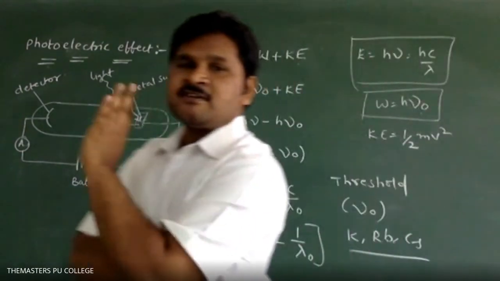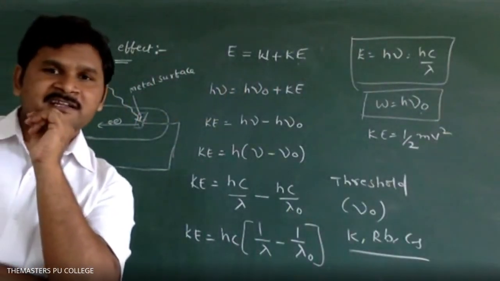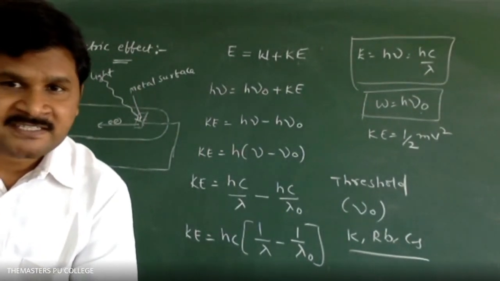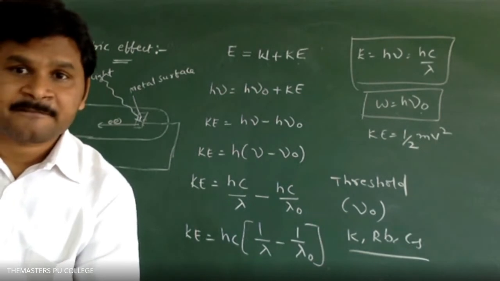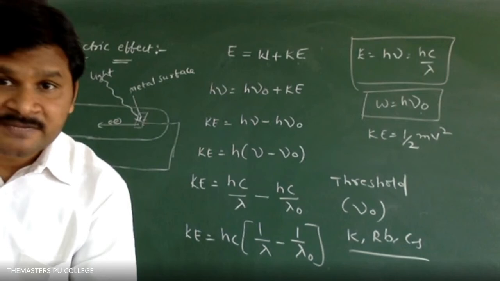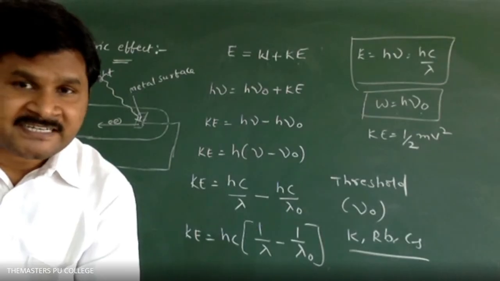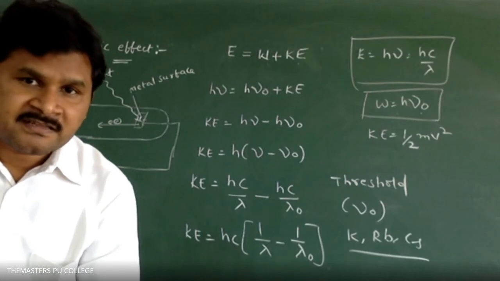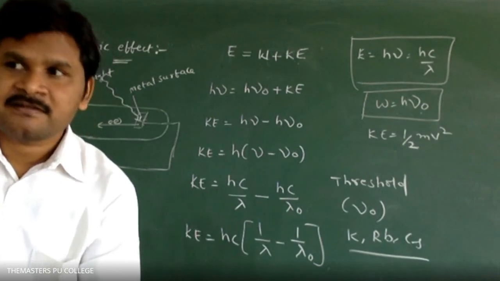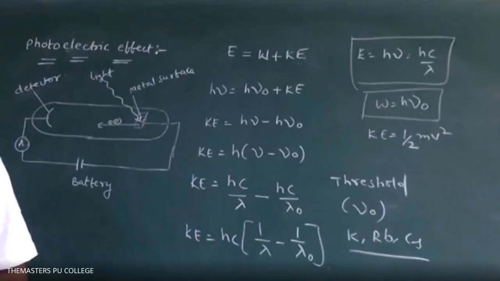For objective, you have to remember two points. What are the two points? Number of electrons ejected from metal surface depends on intensity of incident light. The kinetic energy of a photoelectron depends on frequency of incident light.